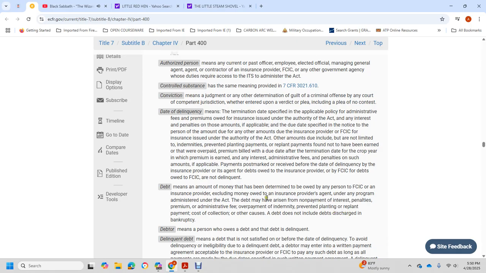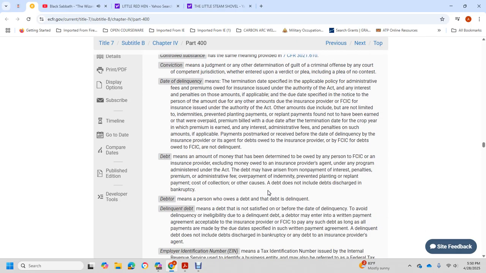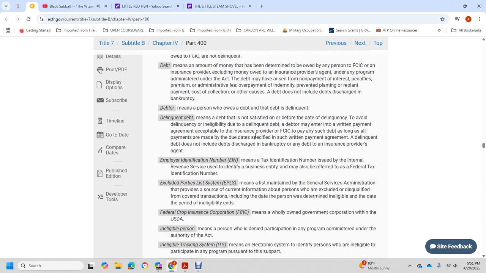Debt does not include a debt discharged in bankruptcy. Debtor means a person who owes a debt. A delinquent debt that has not been satisfied before the date of delinquency makes the debtor ineligible. To avoid delinquency and remain eligible, the debtor may enter into a written payment agreement acceptable to the insurance provider or the Federal Crop Insurance Corporation to pay such debt, as long as payments are made by the due date specified in the written payment agreement. Delinquent debt does not include debt discharged in bankruptcy or any debt of an insurance provider or agent.